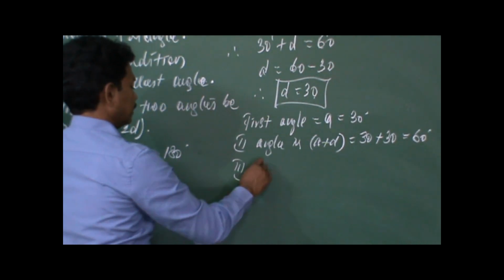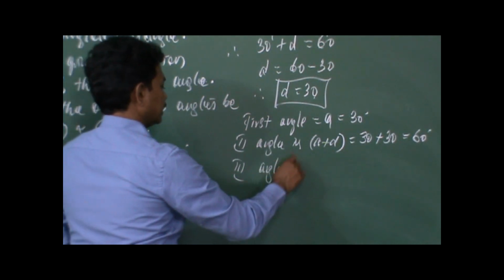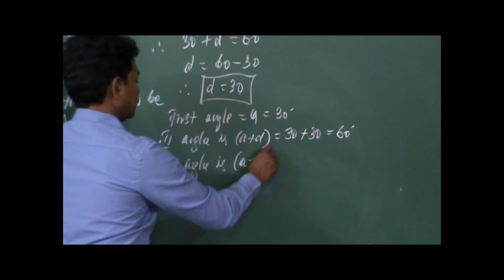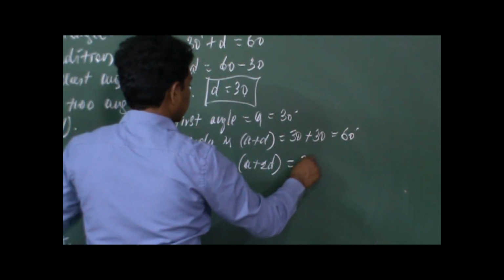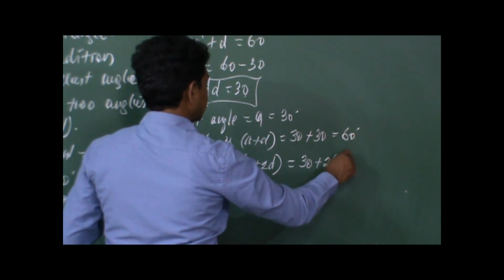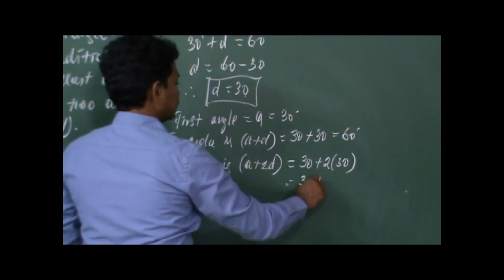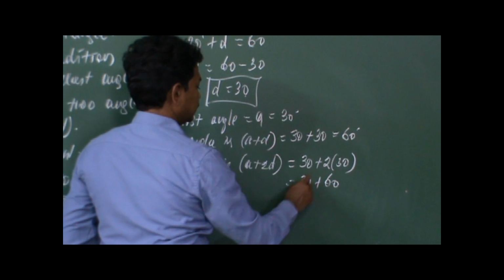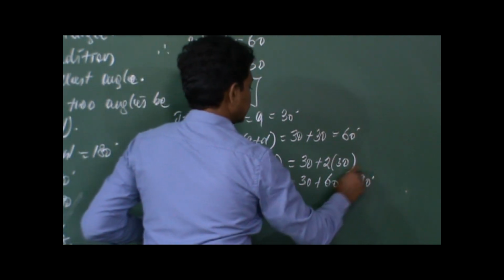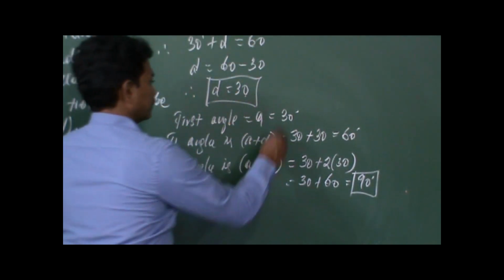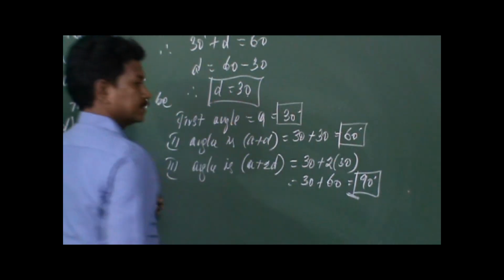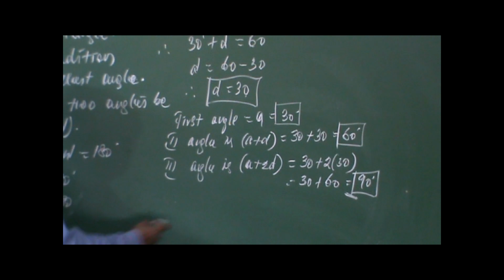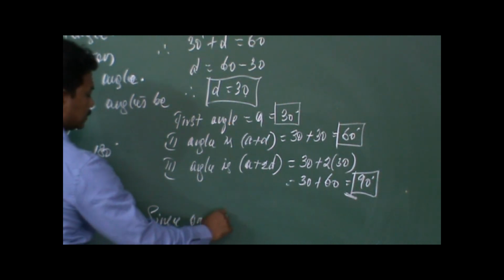And the third angle is A plus 2D. A stands for 30 here, so 30 plus 2 into 30, that is 30 plus 60, which is 90 degrees. So here we can see that out of 3 angles, one of the angles is 90 degrees, right? So we have to conclude like this,